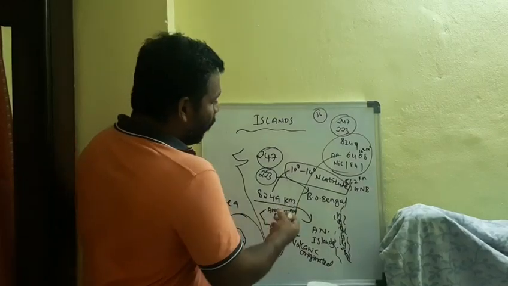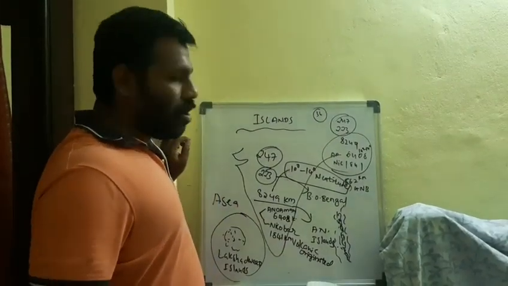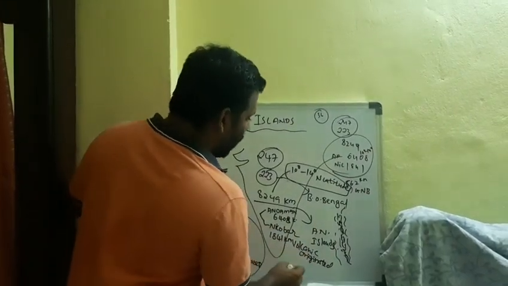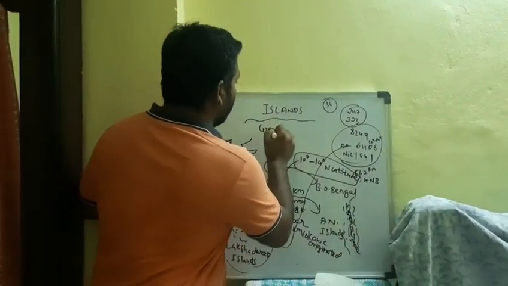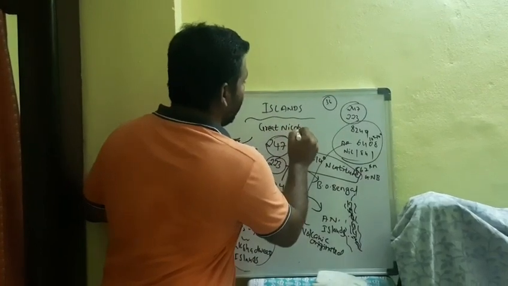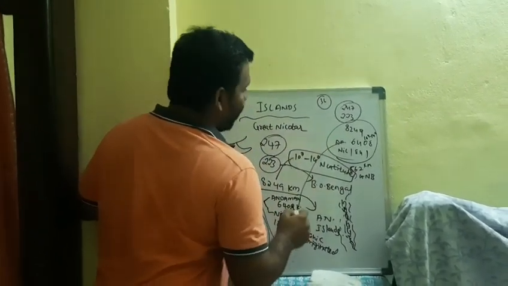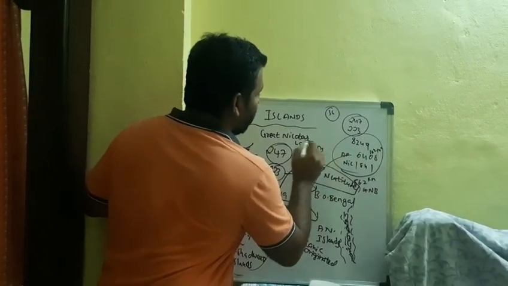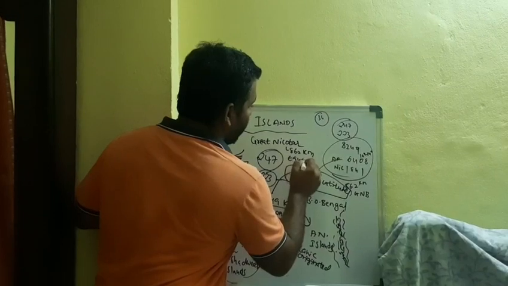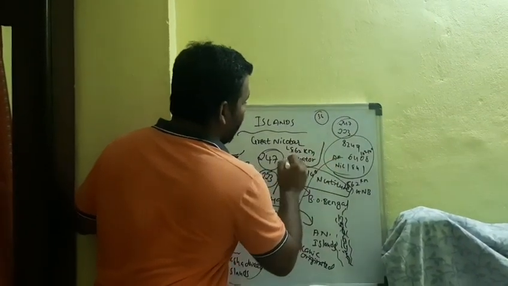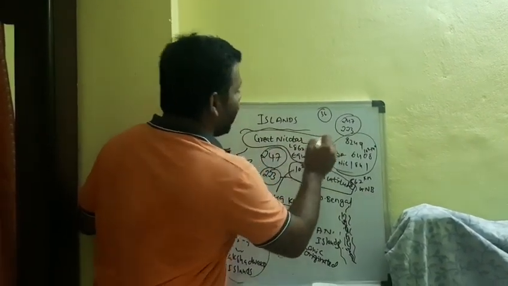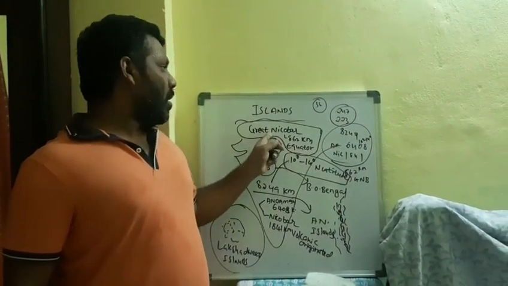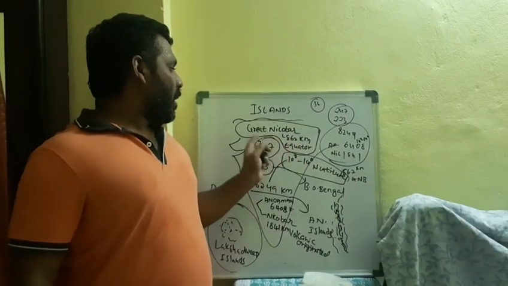Next, the Great Nicobar is the largest island in the Andaman Nicobar Islands. It spreads up to 862 kilometers. It is very near to the equator. Name the island which is very near to the equator and is the largest one in the Andaman Nicobar Islands: the Great Nicobar Island.